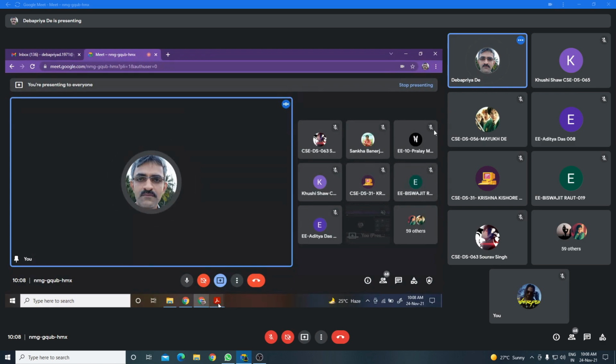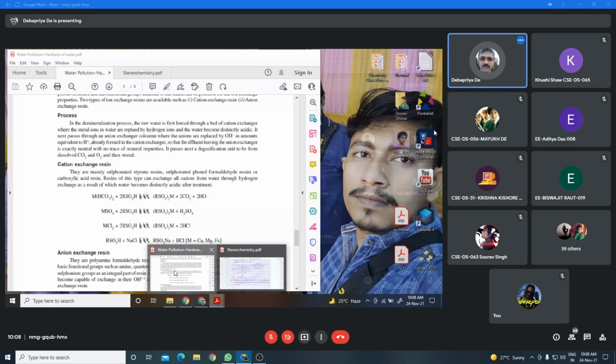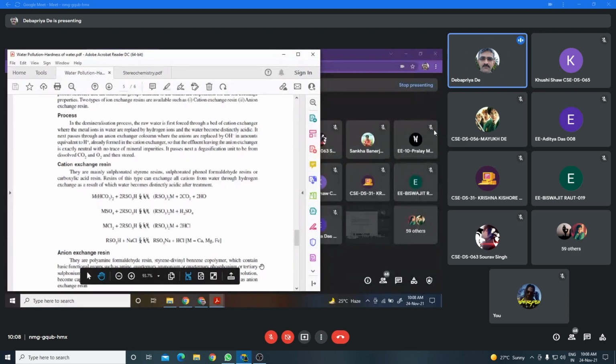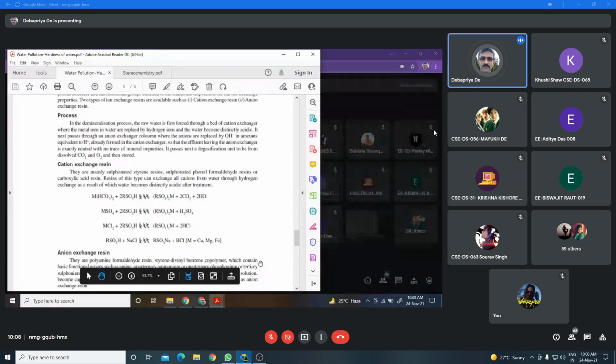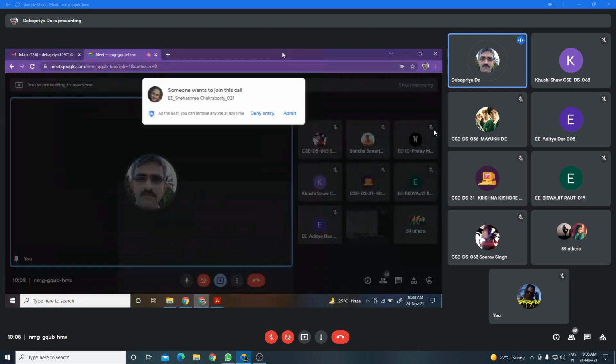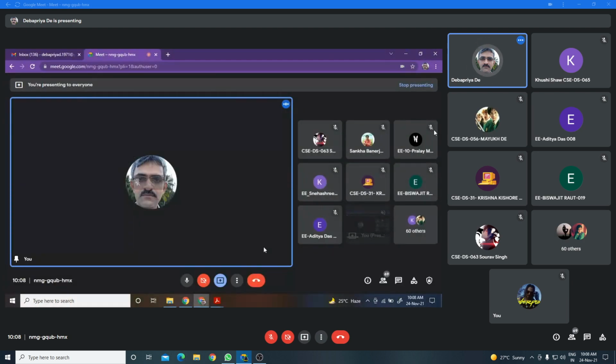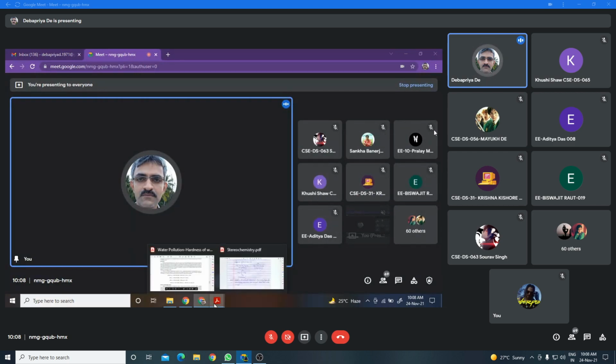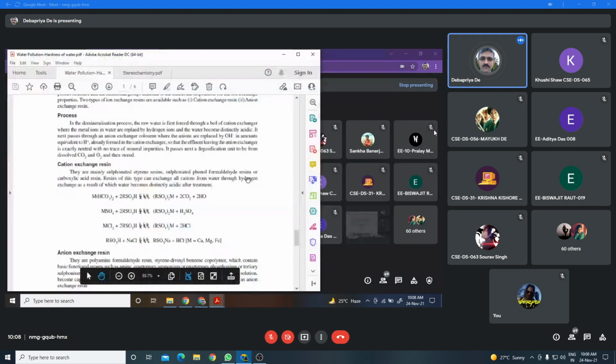So the exchange of cation and anion will be the same. So finally the water coming out through the cation and anion exchanger will be completely neutral, and in this process both the cations and anions can be removed.